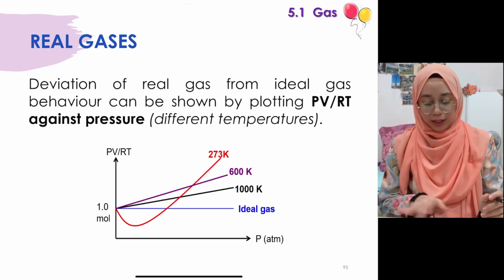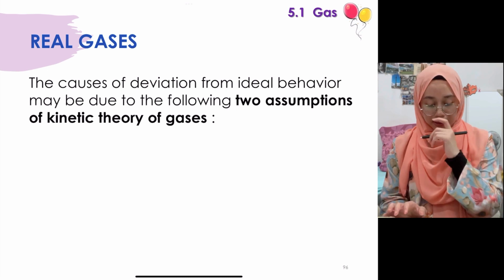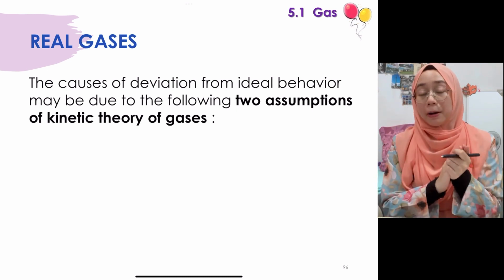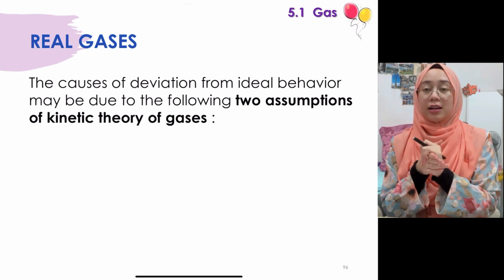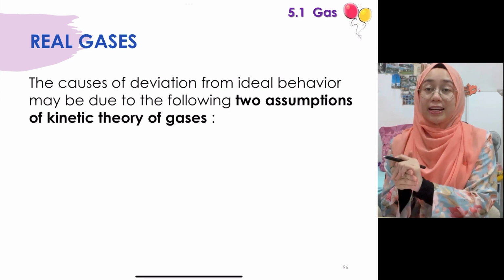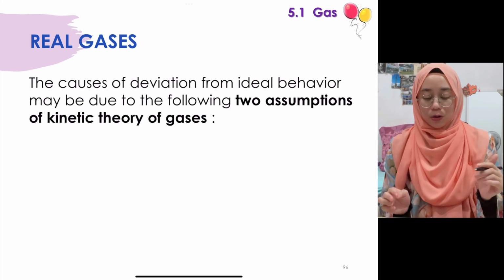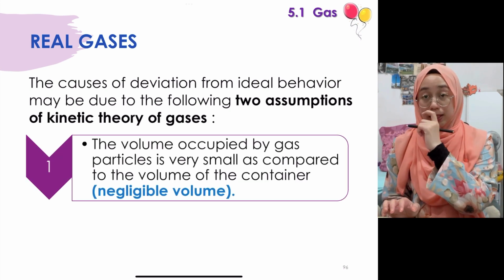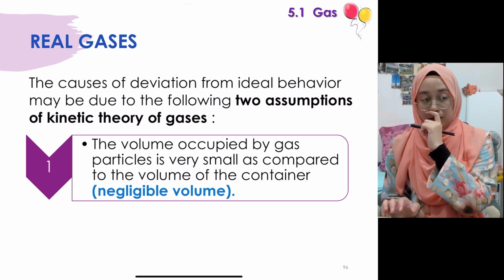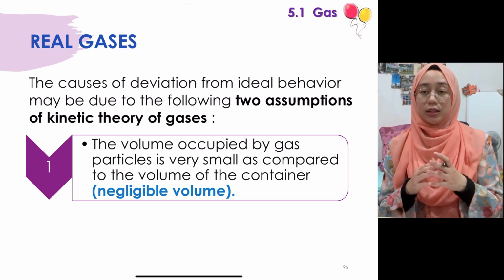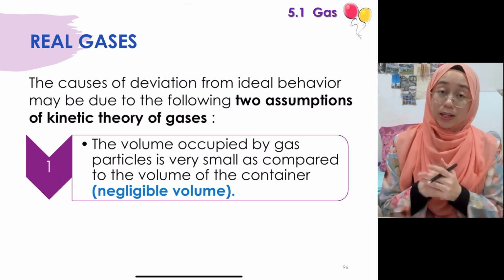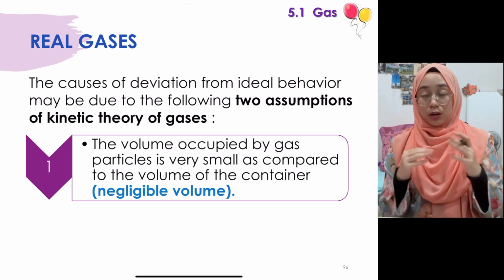Okay, so kalau kita tengok dahulu untuk ni, kita try fahamkan dahulu macam mana sebenarnya, apa penyebab deviation of the behavior of the ideal gas sebenarnya untuk certain gas ni. So due to the 2 assumptions of the kinetic theory of gases, whereby the first one, kita dah belajar dah yang kalau gas particle ni is a very tiny particles, right? To the point that we just ignore the volume of the gas particle. Okay, so negligible volume.